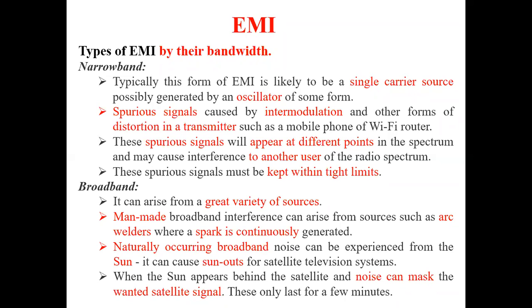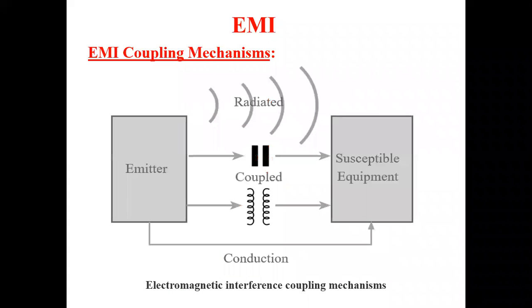After some time the sun crosses the satellite, and we get the original satellite signal again. That is nothing but sun outs. So here the types of EMI by their bandwidth are narrow band and broadband. That is about the categorization.